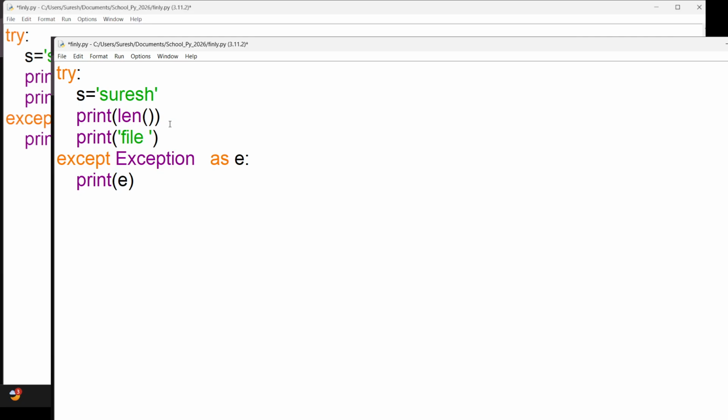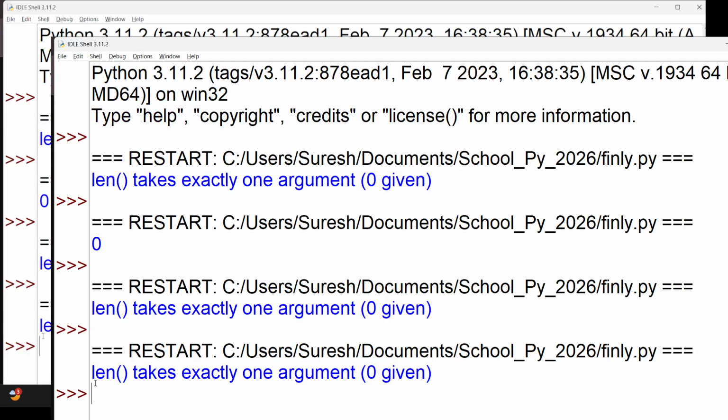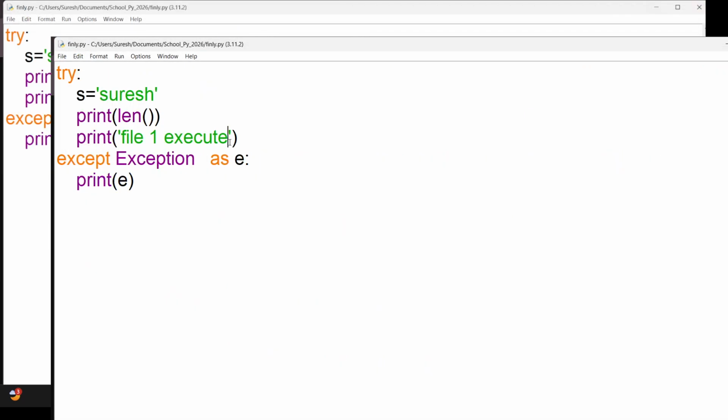Print file one executes. Now I see, is that line working? No.